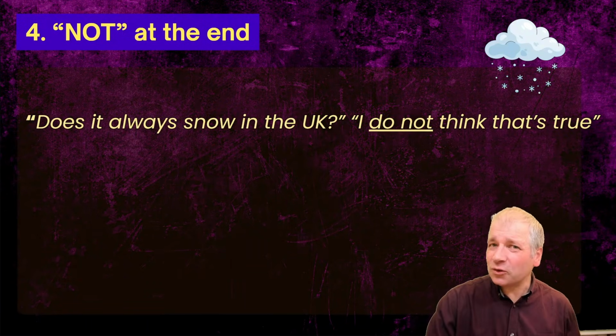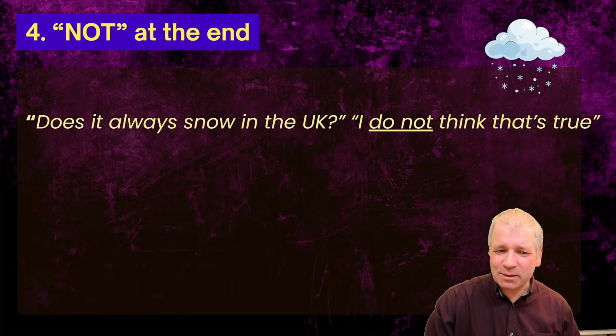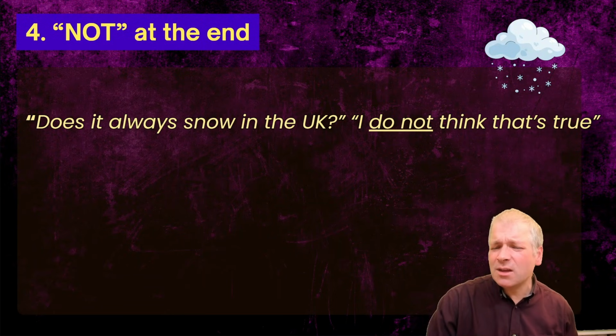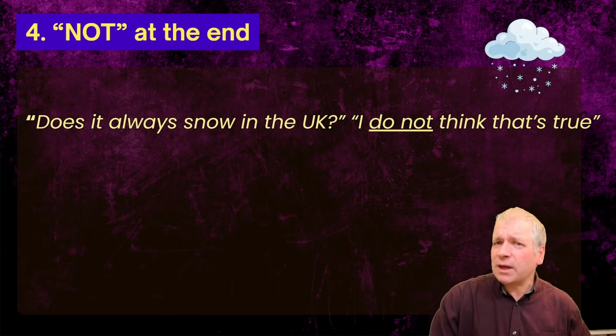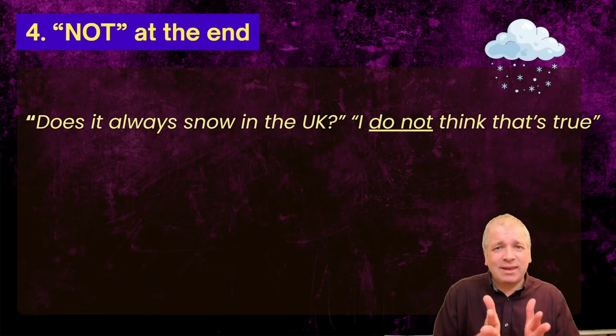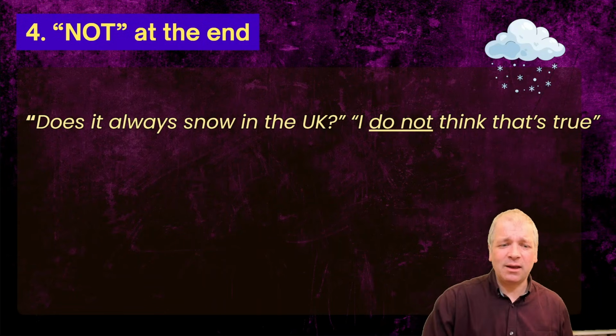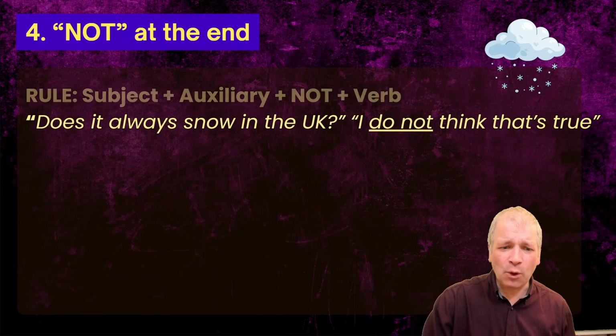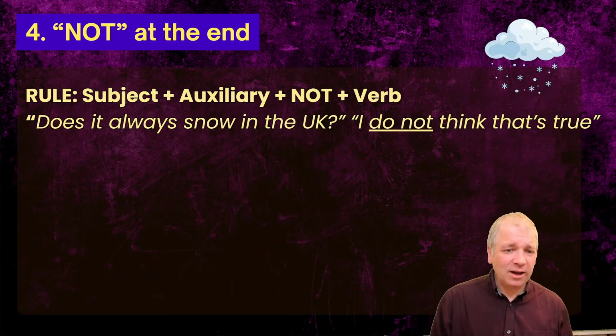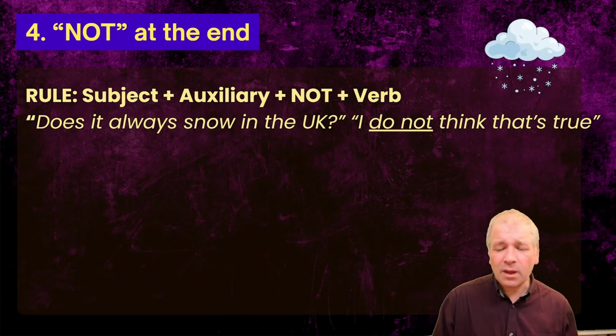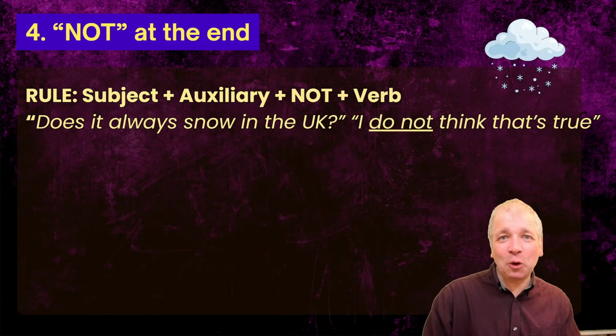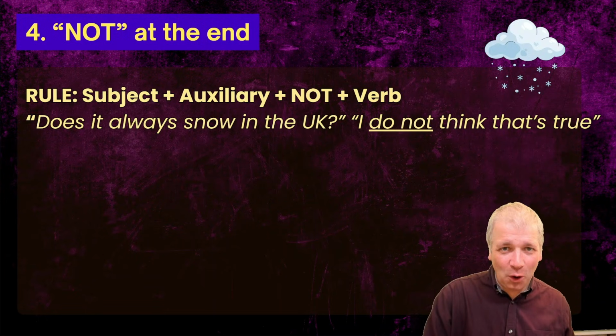Number 4, not at the end of sentences. We're normally taught that not works like this. Does it always snow in the UK? I do not think that's true. Or you can contract it in speech to I don't think that's true. Now the order here is subject, which is I, then the auxiliary, which is do, then not, then the verb. And that's the typical word order for using not.